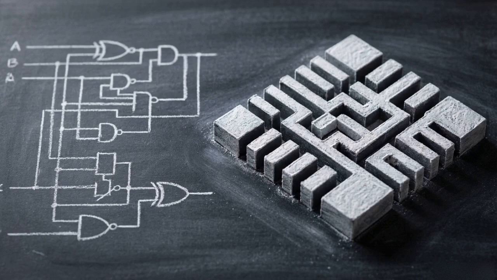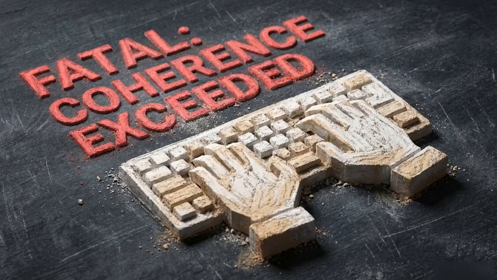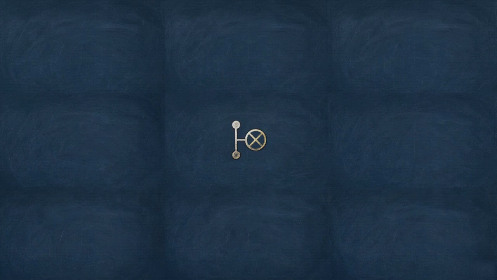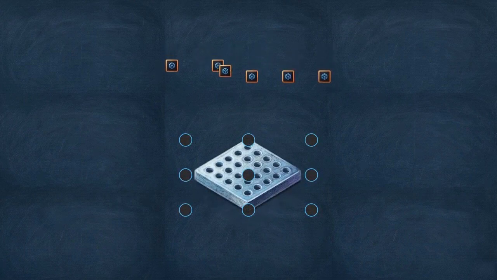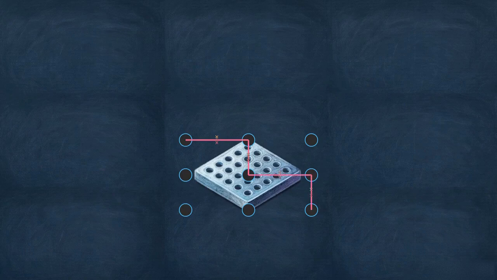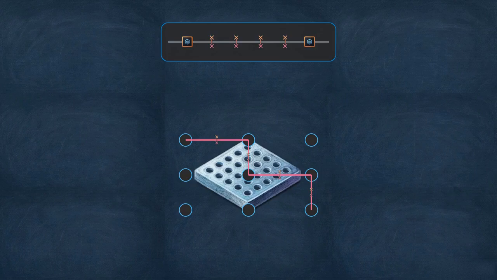Moving up to the transpilation layer, we encounter the reality of hardware limitations. Developers cannot simply run abstract logic circuits on current machines. Hardware doesn't support arbitrary logic. High-level code must shatter into a native gate set, the few operations a processor can physically perform. Additionally, hardware has limited connectivity. To connect non-neighboring qubits, swap gates must move data across the chip, step by step.